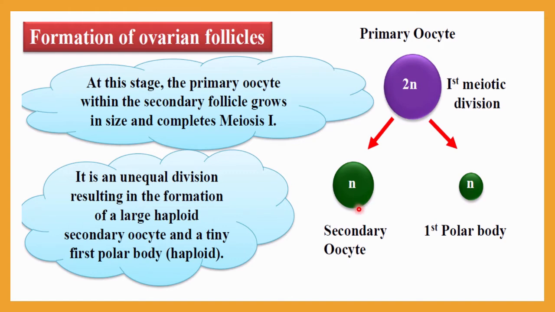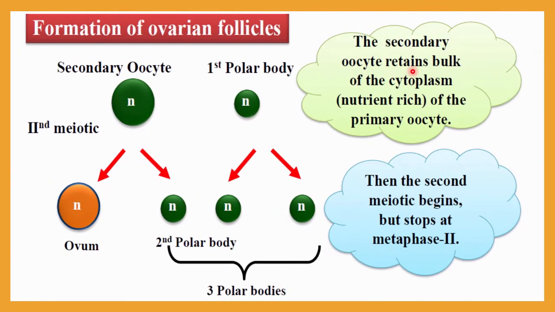The larger one is called the secondary oocyte, and the smaller one is called the first polar body. Now the secondary oocyte retains the bulk of the cytoplasm, because mostly all the cytoplasm remains in the secondary oocyte, whereas the polar body gets a small amount of cytoplasm. So the secondary oocyte retains the bulk of the cytoplasm, and that's why it is nutrient rich.